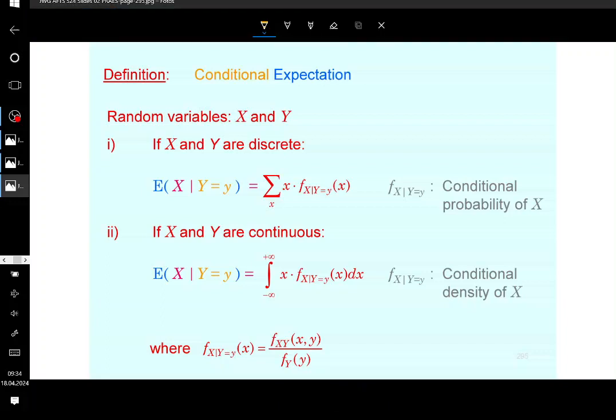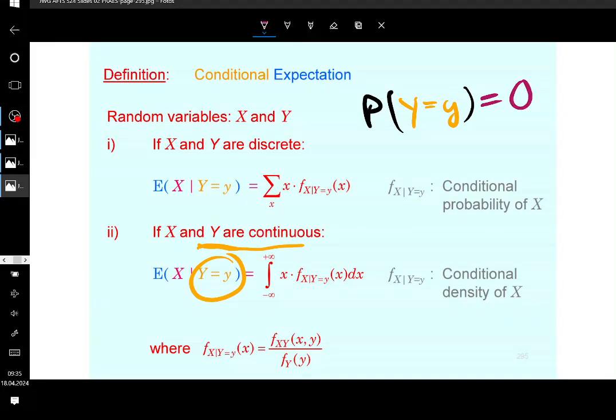So the problem if x and y are continuous, especially if y is continuous, which is even more important, is that the probability that y is equal to a specific value is always going to be, as you might remember, zero. If y is continuous, the probability that this is going to happen is zero. No matter what y is, you have a zero probability there, so this is not going to work in this case. You understand what I'm saying?